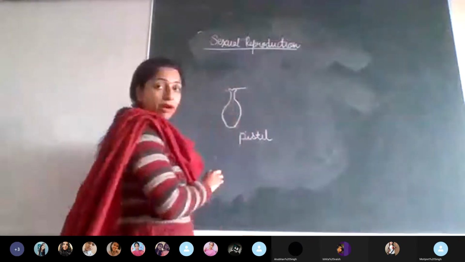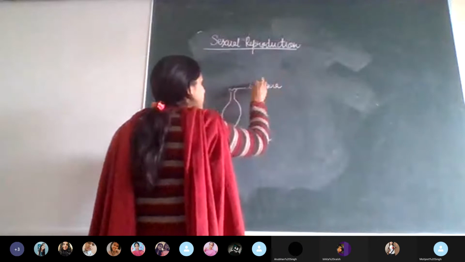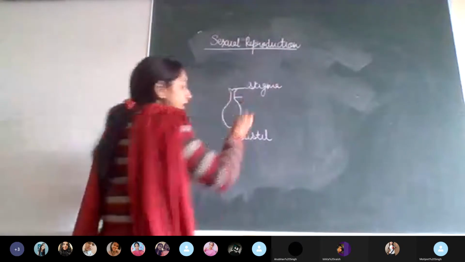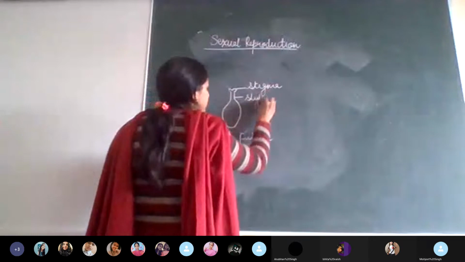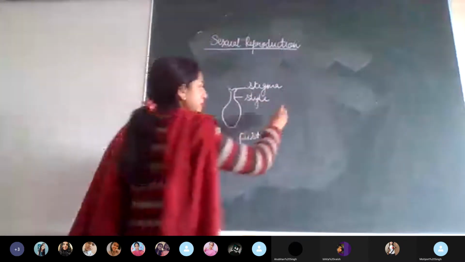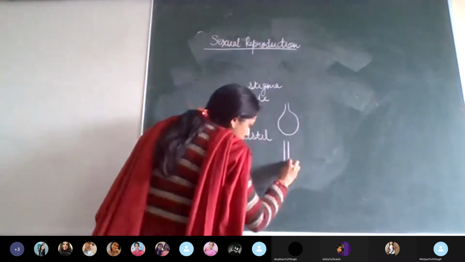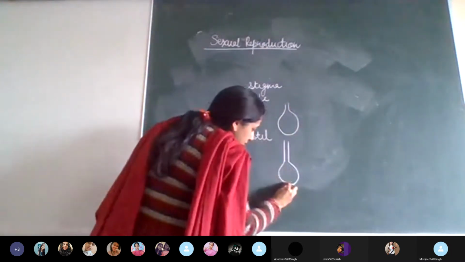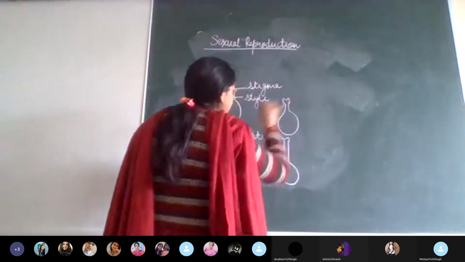This is the first part, the mouth, and that is the stigma. Then you have this neck-like portion, which is called the style. It may be a little more elongated in some, it depends on the different structure of the flower.